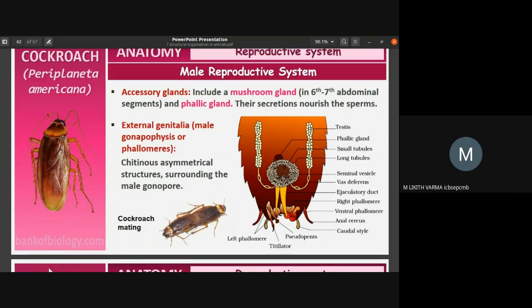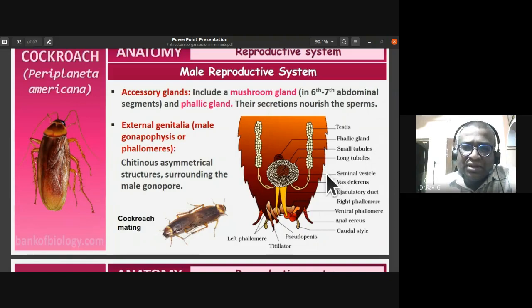Sir, should we note down all these points, sir? I'll be sending you these PowerPoints. The previous class also I have to send. I'll be sending you the PPTs and PDF.